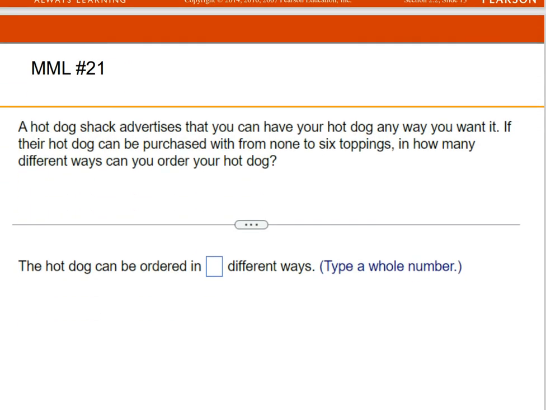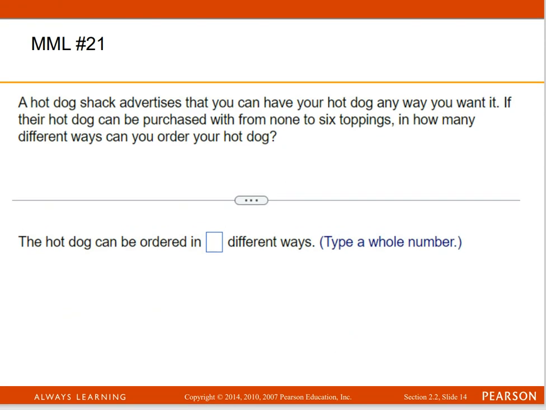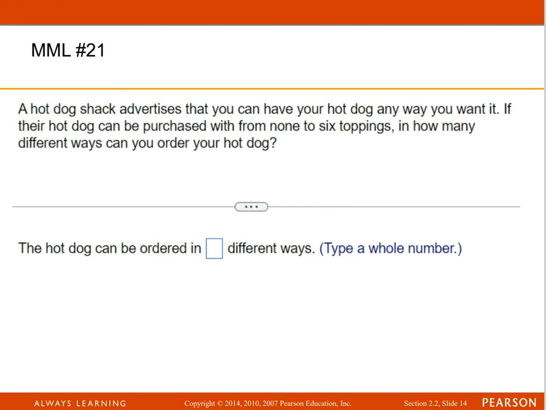And then 21 says a hot dog shack advertises that you can have your hot dog any way you want it. If their hot dog can be purchased with from none to 6 toppings, how many different ways can you order your hot dog? Okay, well, if you get your hot dog plain, that's considered the empty set.